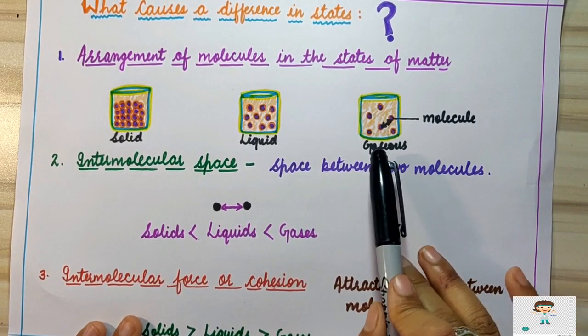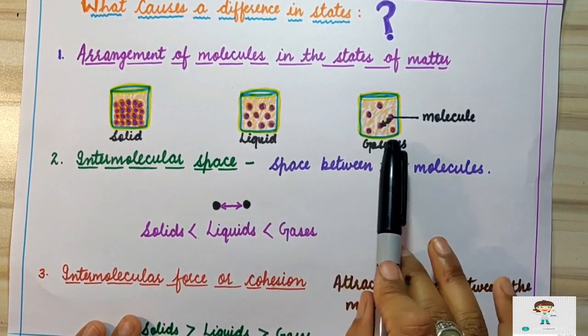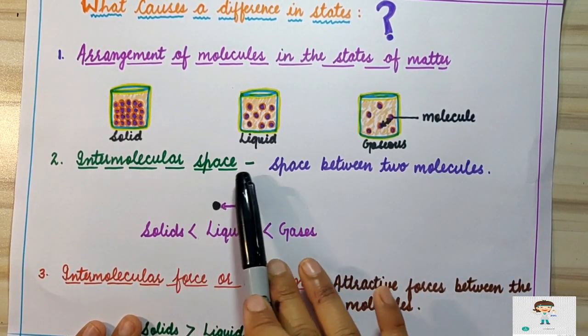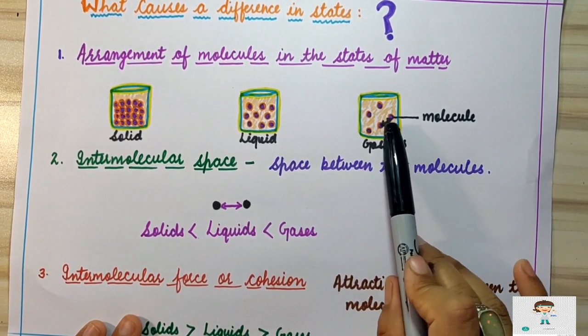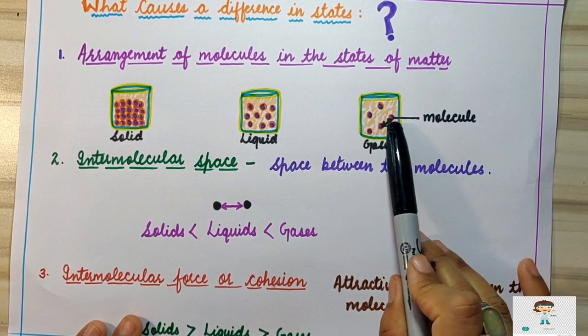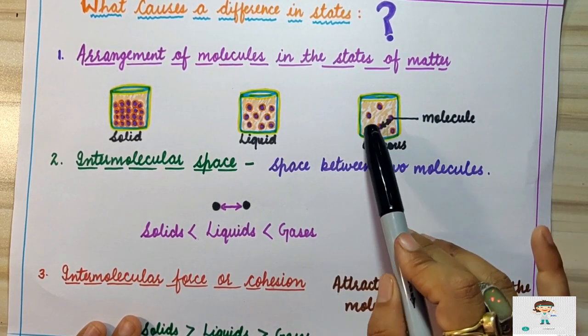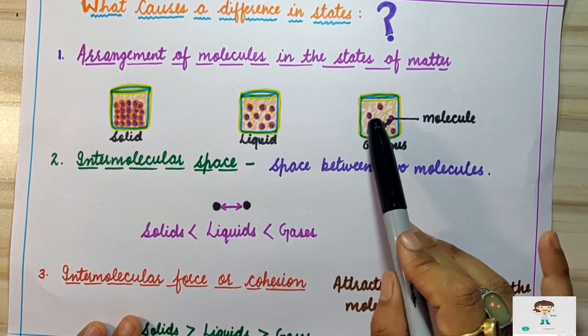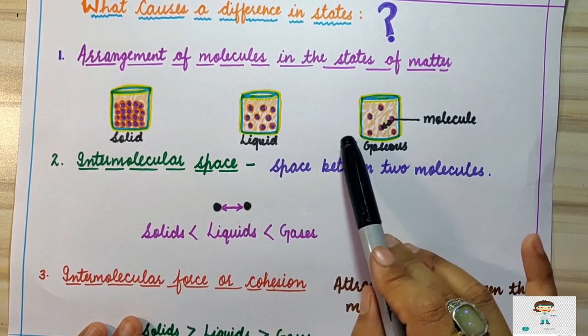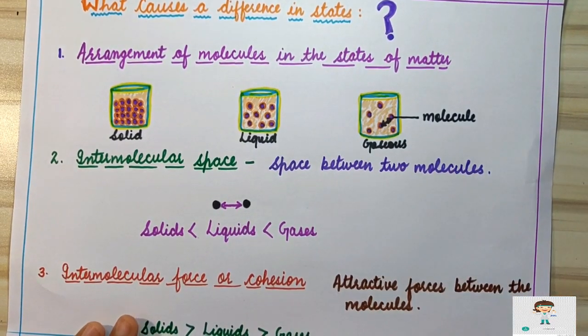Now third state of matter, we have gaseous state of matter. In gaseous state of matter, intermolecular space is maximum. How can we say that the intermolecular space is maximum? Because particles are very far away from each other. They are very, very loosely packed. So they are independent of each other. So easily they can move from one place to another.